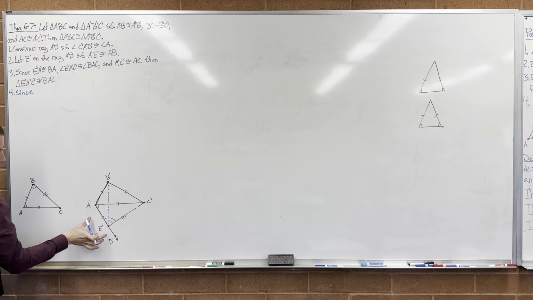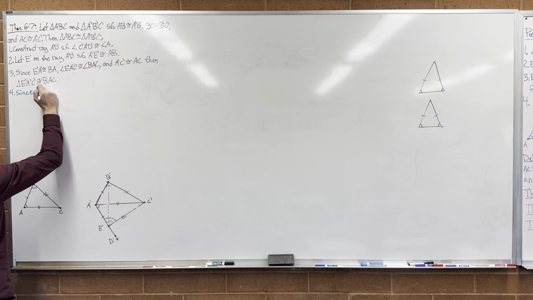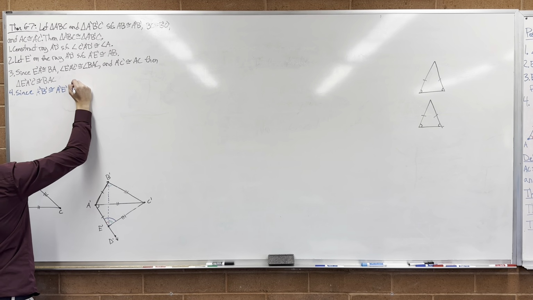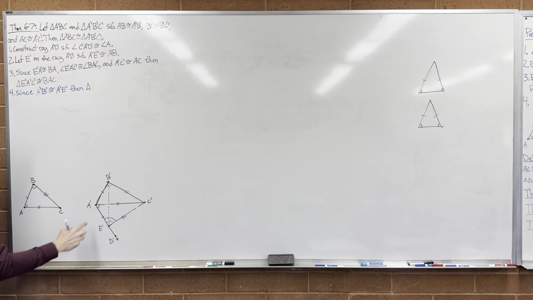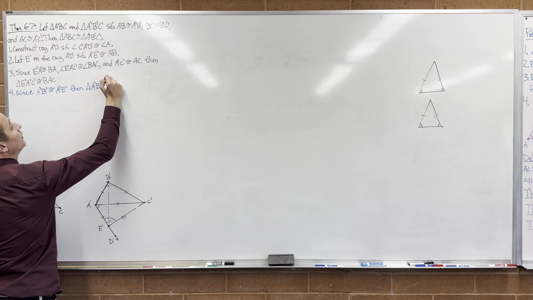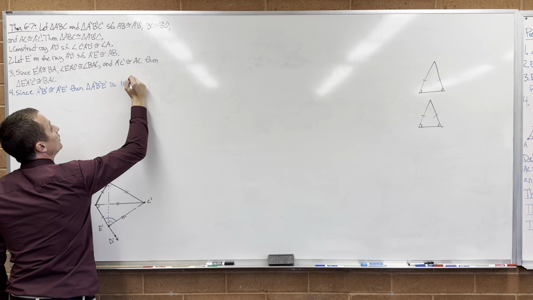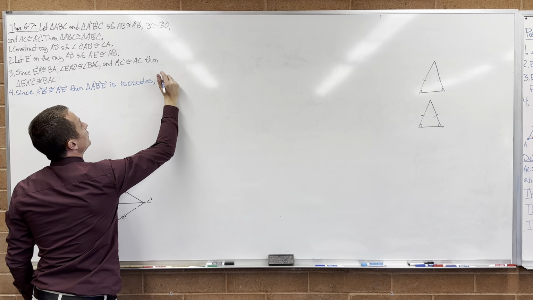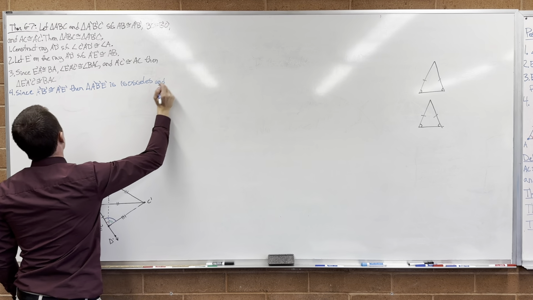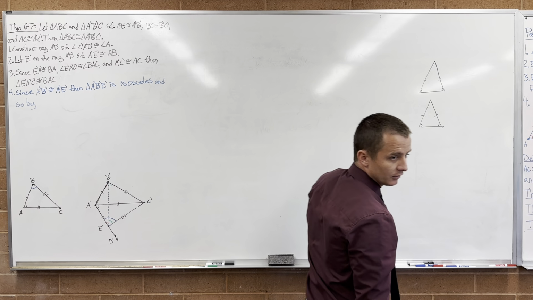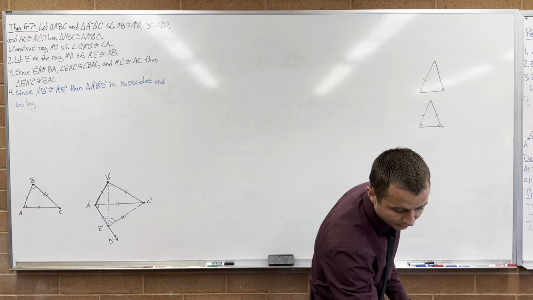Since A prime B prime is congruent to A prime E prime, then triangle A prime, B prime, E prime is isosceles, and so by, I don't remember what theorem it was when we proved this, that the base angles of an isosceles triangle are congruent.